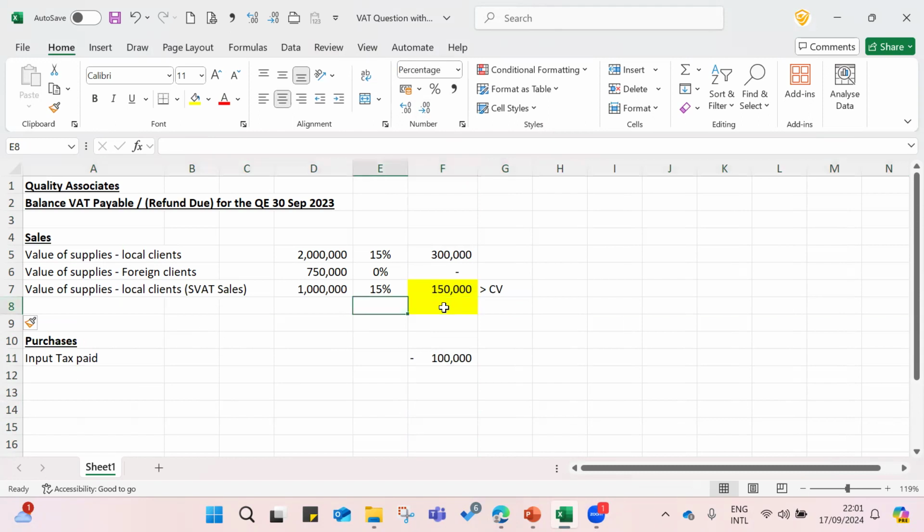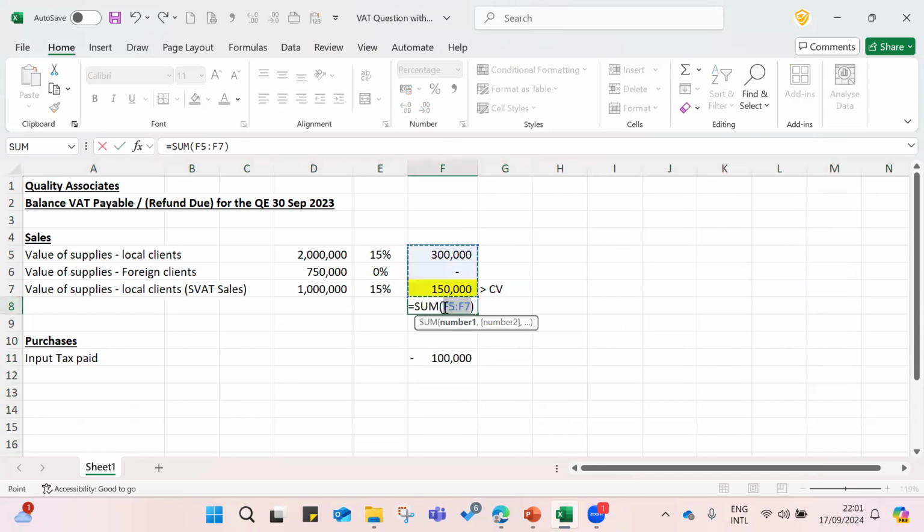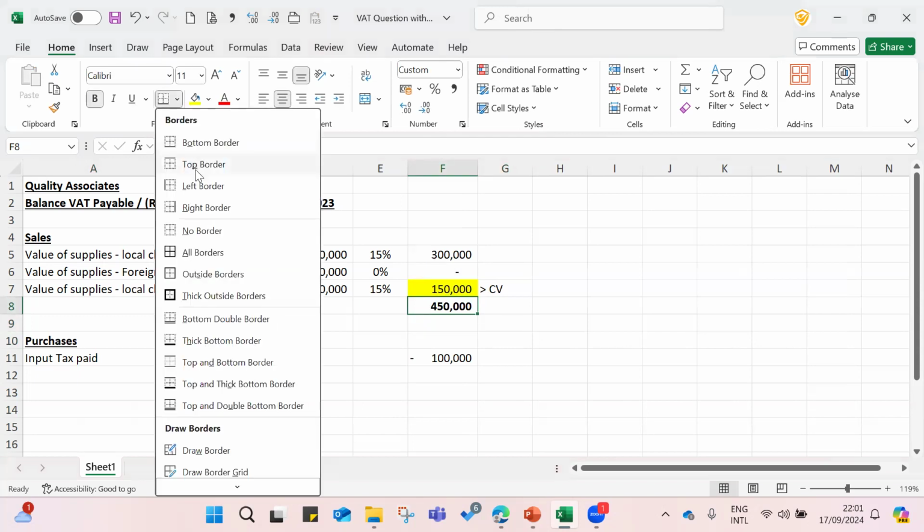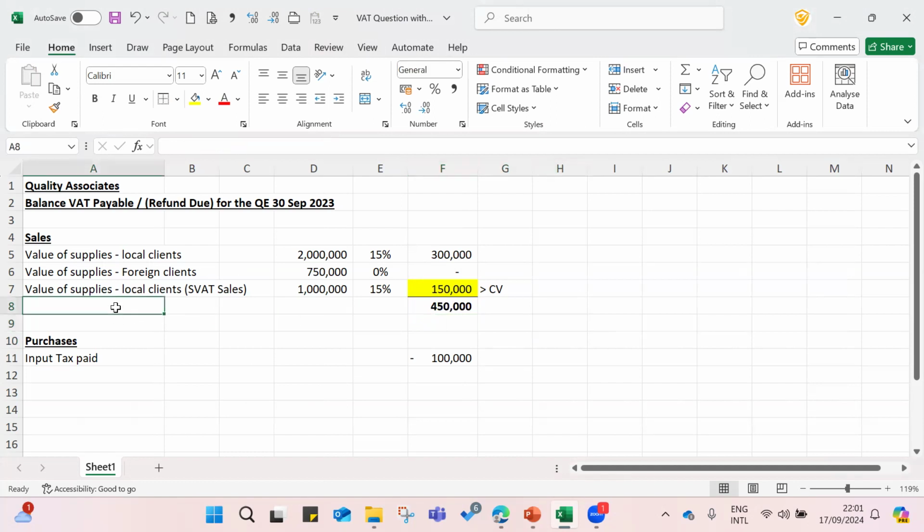I will calculate here as total, right? How much? 150,000. 450,000 is total output, right? Tax, total output tax, right?